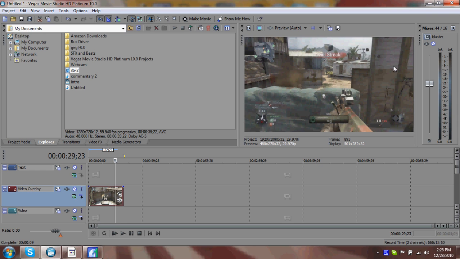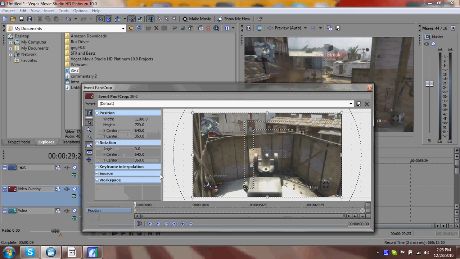And I know they're really small, and it doesn't look like that big of a deal, but me being a little OCD, and I'm just kidding, guys, I'm not OCD, but I sincerely think I am sometimes about little things like that. I don't like to have those little bars there, so what I do is I click this little button right here, Event Pan Crop.